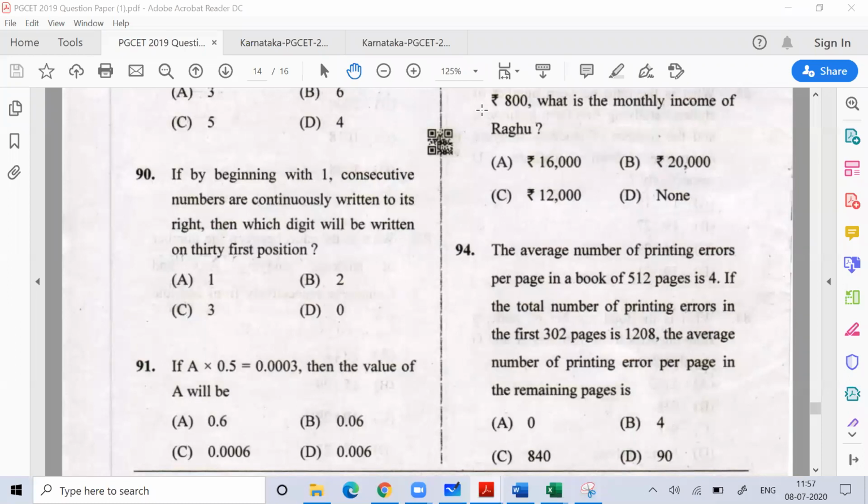Okay. In the first 302 pages, total error till now is 1028. How many pages are left to be seen? 210 pages. How many errors are pending? 2048 minus 1208. How many errors are pending? 840. So 840 errors are left on 210 pages. So what is the average error for the remaining pages? 840 errors for 210 pages. 21 fours are 84. You got the answer.